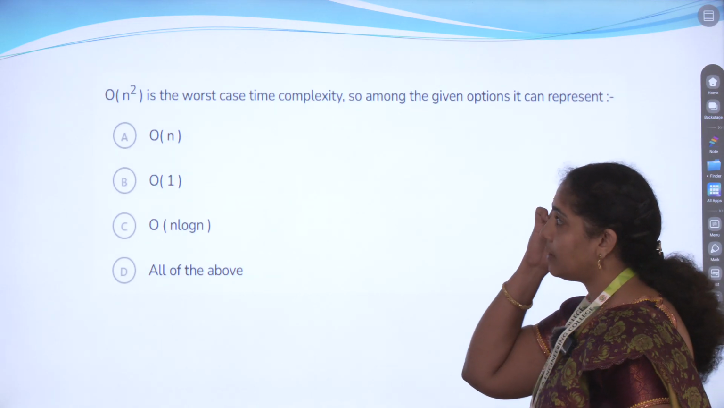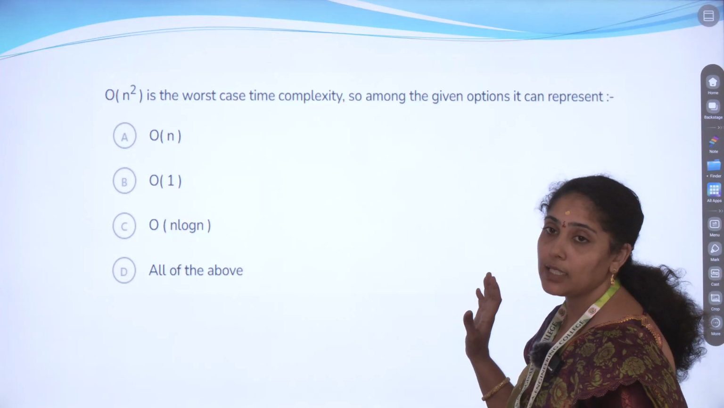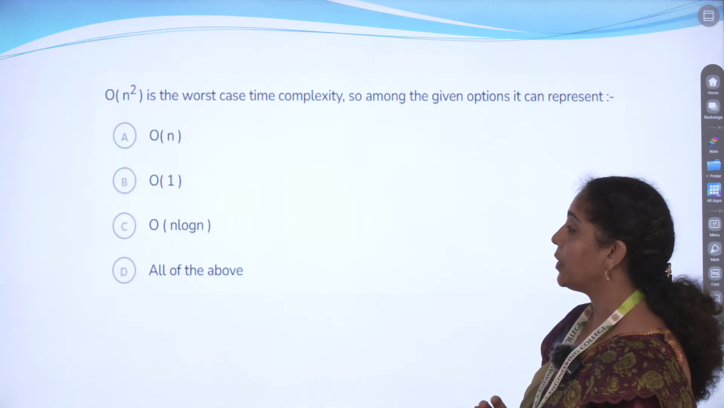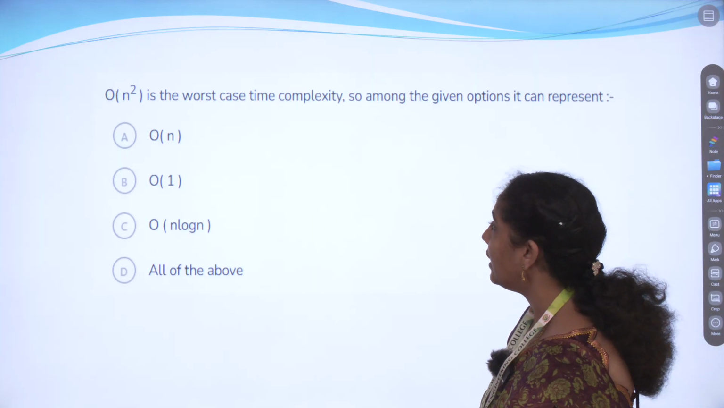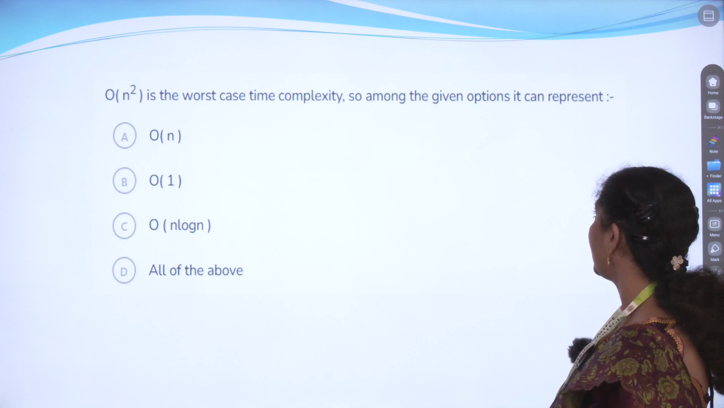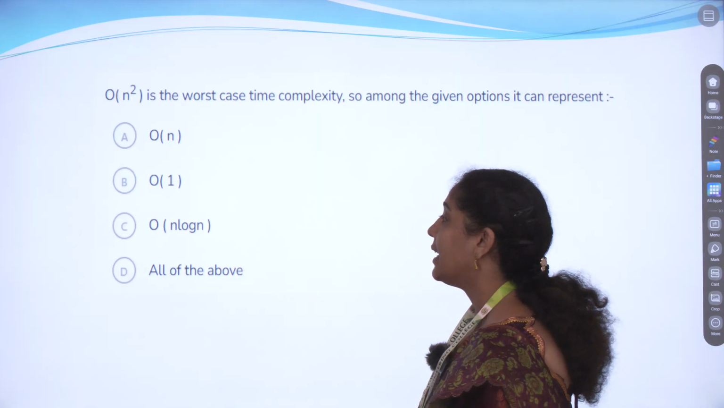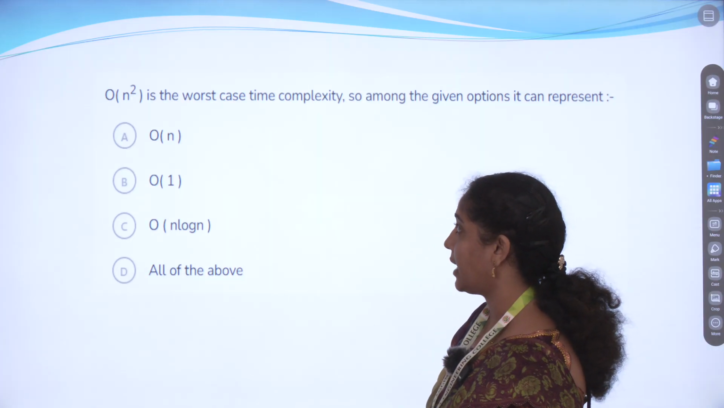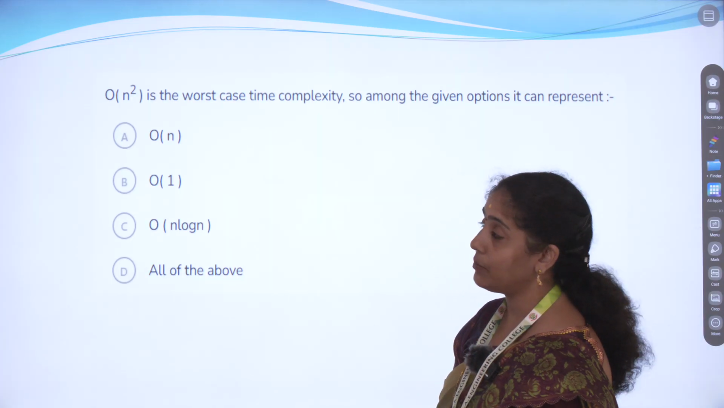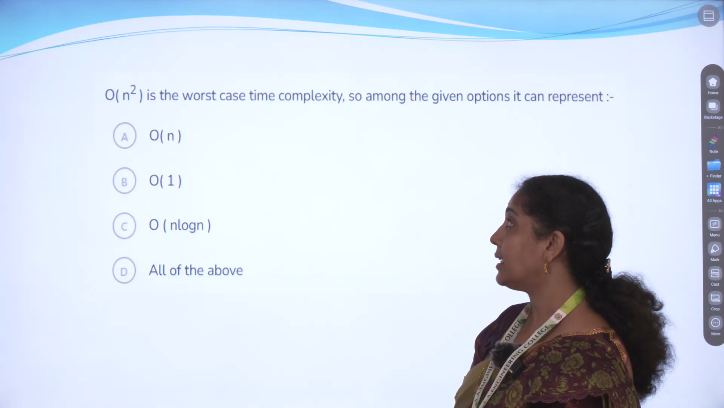Now with an example we are going to look at order of n squared. These are some of the GATE questions. Order of n squared is the worst case time complexity. Among the given options, it can represent order of n, order of 1, or order of n log n. That is what they are asking. They have already given that the time complexity is order of n squared and said that it is the worst case.